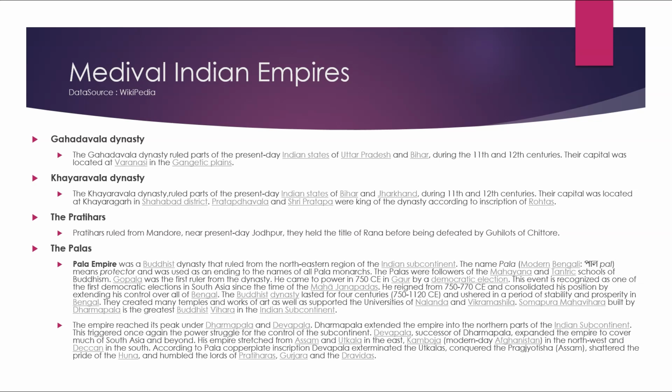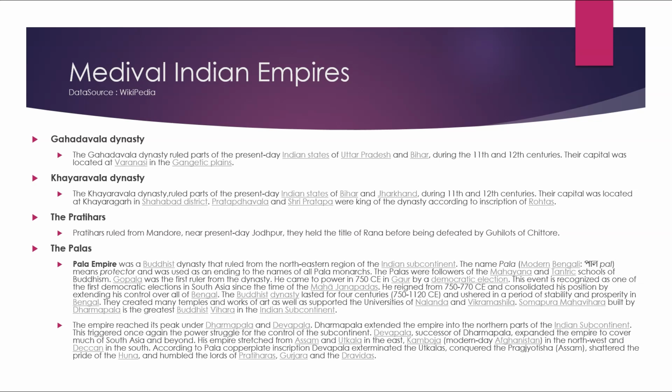The Khayarwala dynasty. The Khayarwala dynasty ruled parts of the present-day Indian states of Bihar and Jharkhand during the 11th and the 12th centuries. The capital was located at Khairgarh in the Sahabad district. Pratap Dhawala and Sri Pratap were kings of the dynasty according to the inscription of Rohtas.